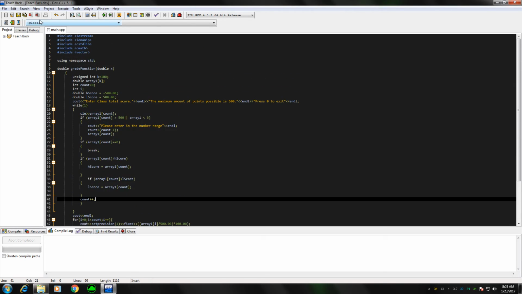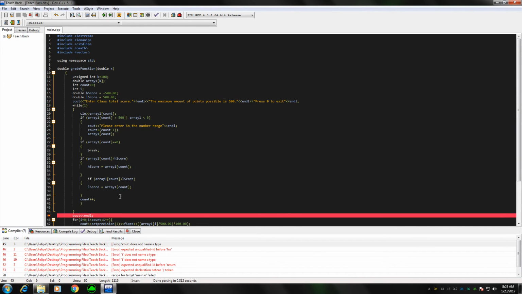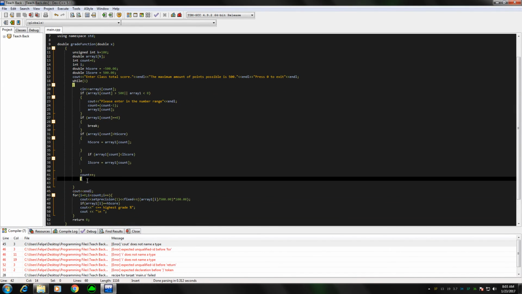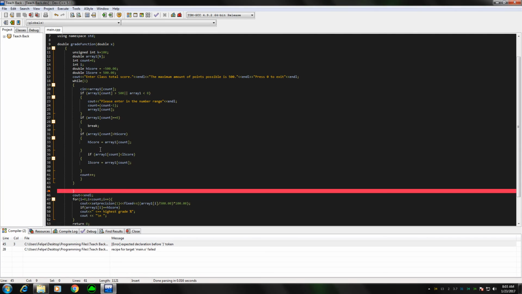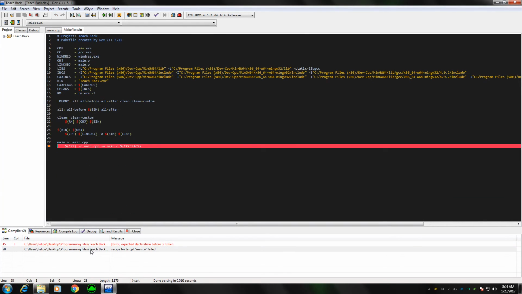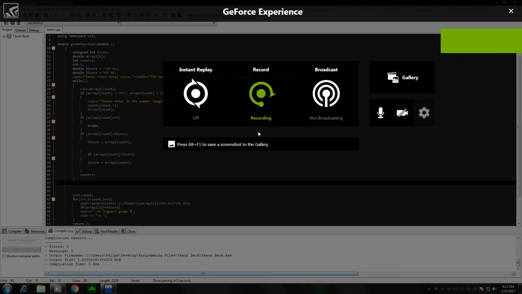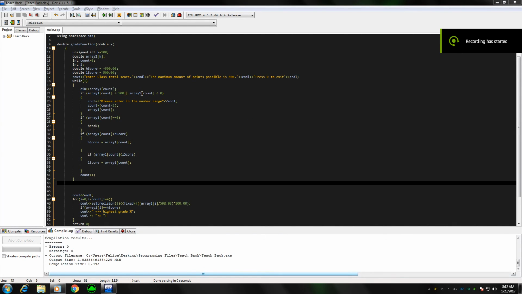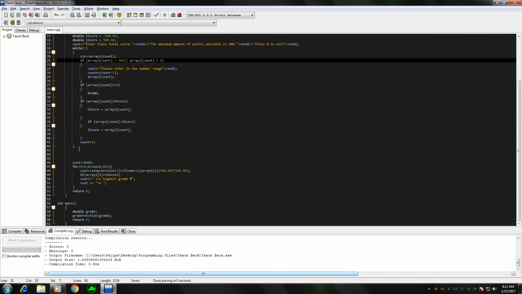Now let's see if this can run. So let's save this. And I made a mistake here. I think I left out a bracket. Let's see if that's the problem. No, it's not. So let's see what my mistake is real quick. Okay, I made two mistakes so far. On this one, I forgot to use the count, and there was a bracket missing.